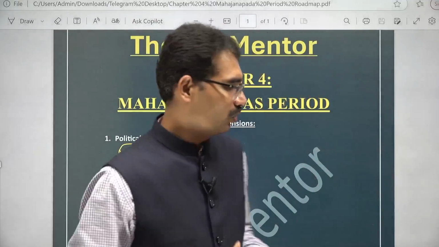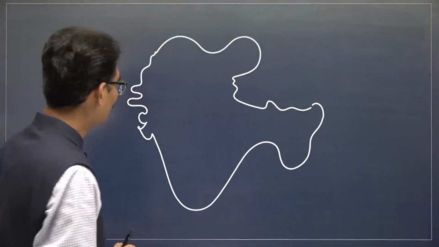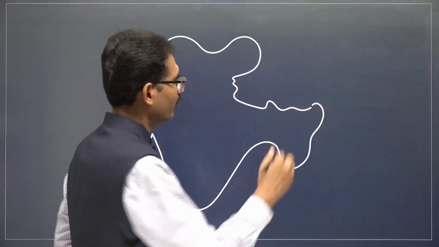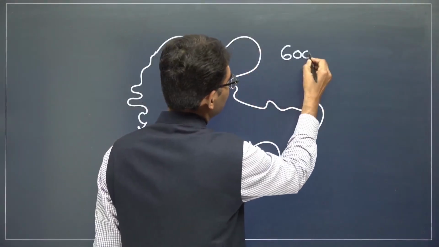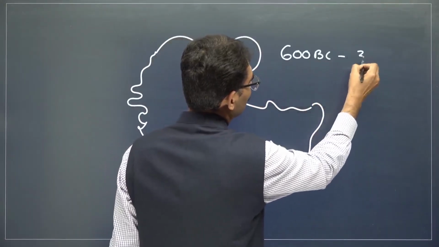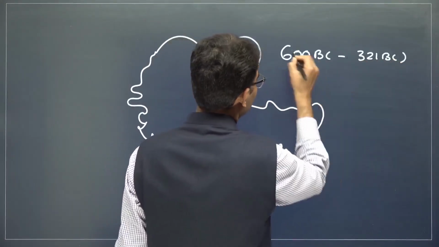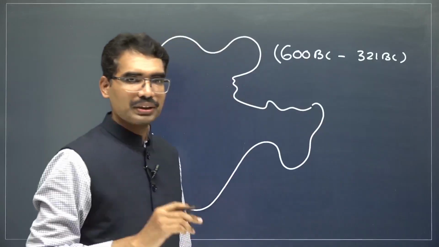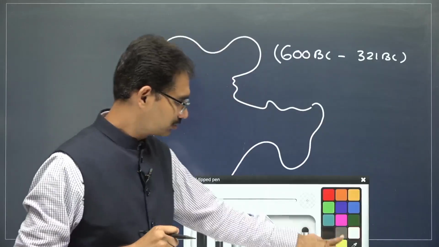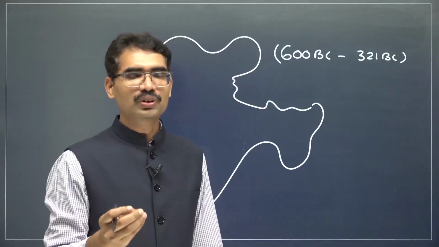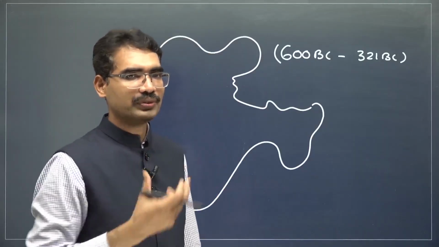Let us see what they are. What is the time period? 600 BC to 321 BC. During this time period, there were many Mahajanapadas. From the prelims point of view, you are going to get the names of these Mahajanapadas.